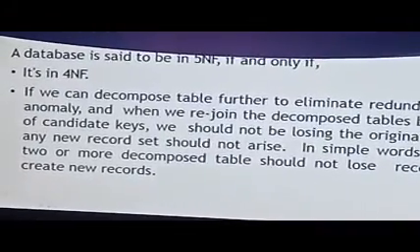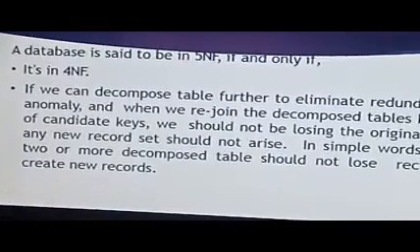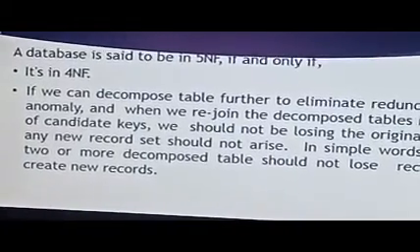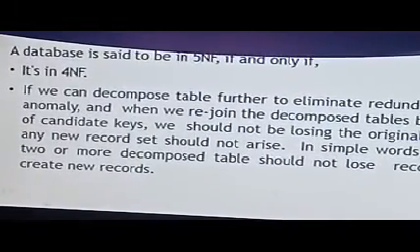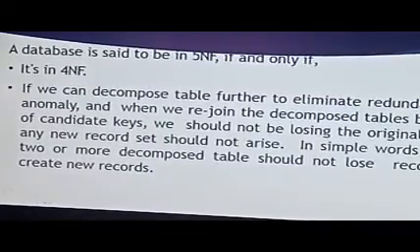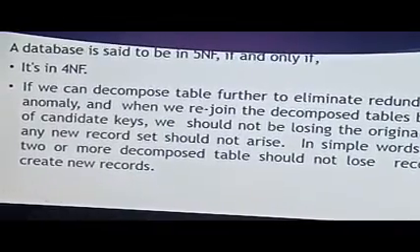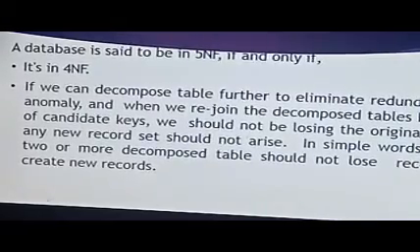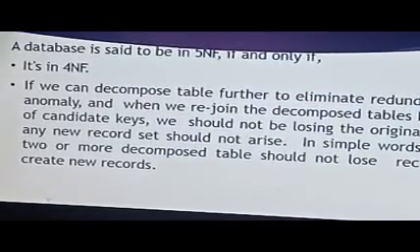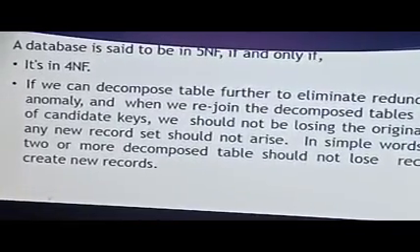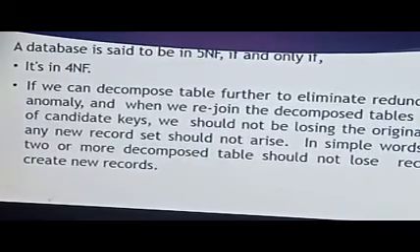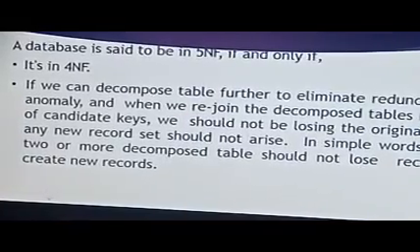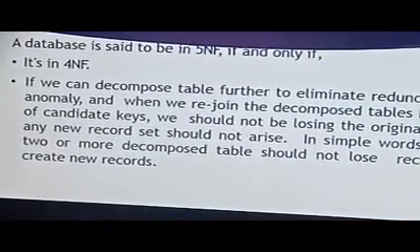If you have decomposed into four or five tables, that leads to the problem of more searching. In that case you are required to join one or two tables, and there should not be any loss of data while joining. So in that situation fifth normal form will work.